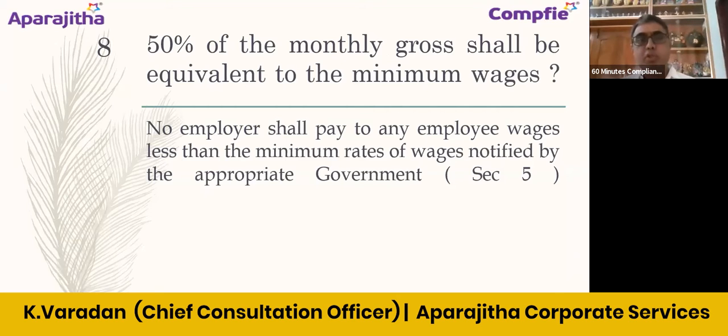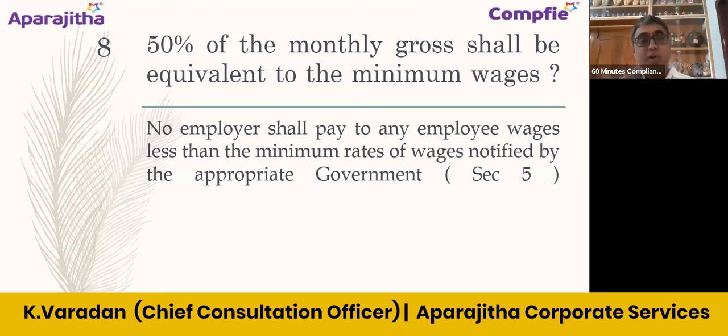Right now, assume that the employer is availing the exclusion part to the maximum, that is 50%. Right, so the remaining 50% then shall be considered as wage. Again, that management should ensure that 50% of the gross is equivalent to or more than the minimum rates of wages. Otherwise, that salary structure will not be considered as a proper structure.